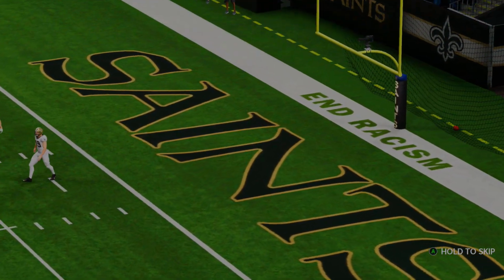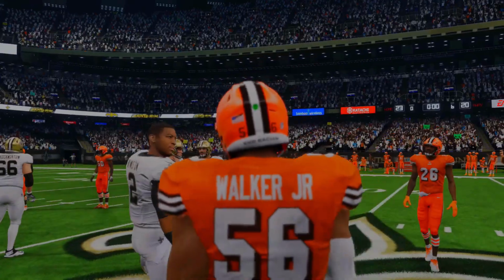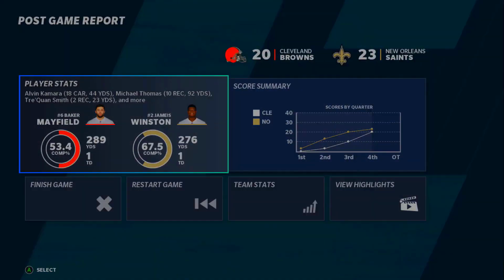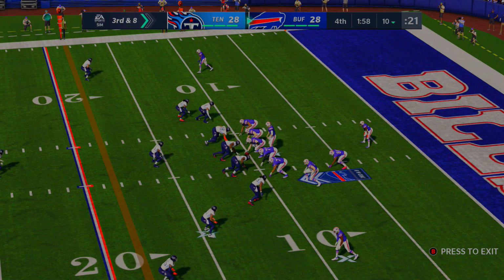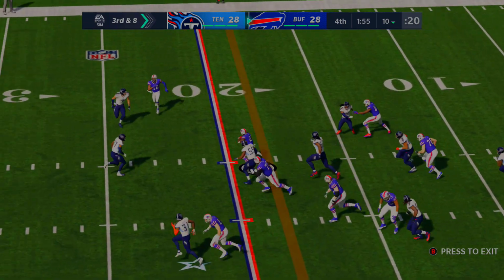And the Saints, Jameis Winston, who's been something else these videos, are moving to the conference finals, even though there's no such thing as the conference finals. But Jameis Winston, he had 276 yards and 1 touchdown. Baker Mayfield, really similar, with 289 yards and 1 touchdown. Tied at 28, the Bills and the Titans, the 2 seed versus, I believe, the 11 seed.